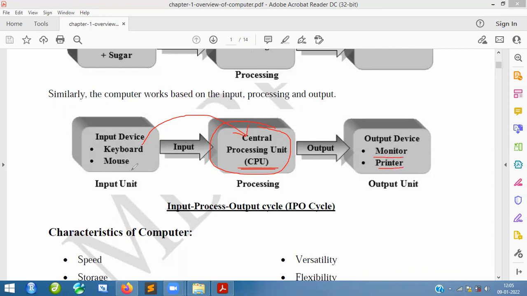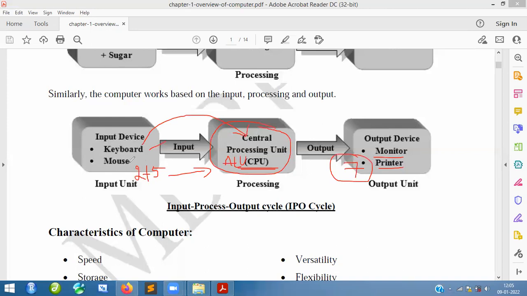Suppose, for example, using the keyboard, I give some data like this, 2 plus 5. So what it will do is give it to the CPU. Basically, in the CPU there is the ALU, the arithmetic logic unit. This arithmetic logic unit is going to add these two numbers, 2 plus 5. So immediately you are going to get the answer, 2 plus 5 is equal to 7. That is your output here.